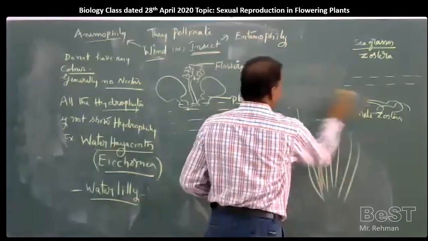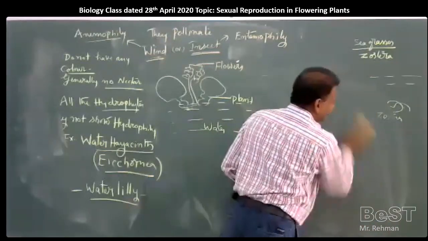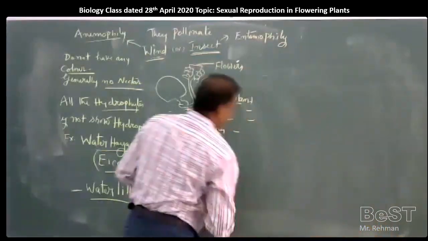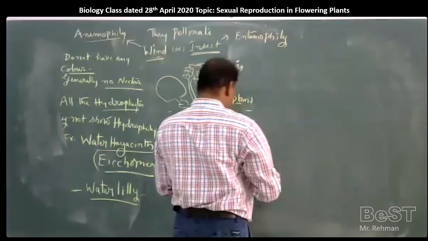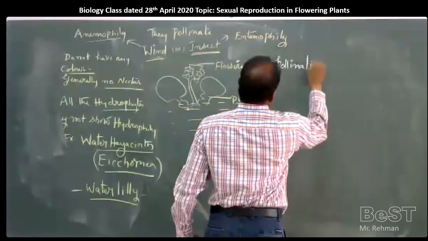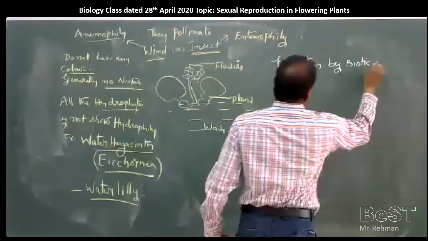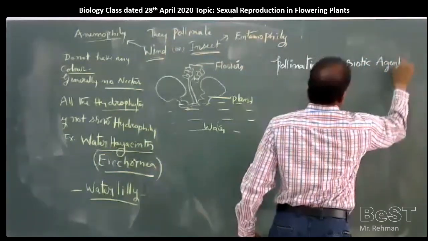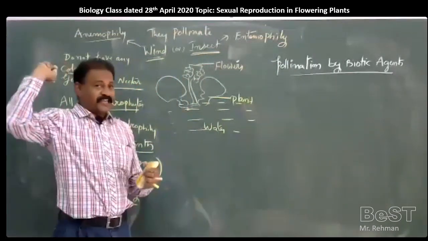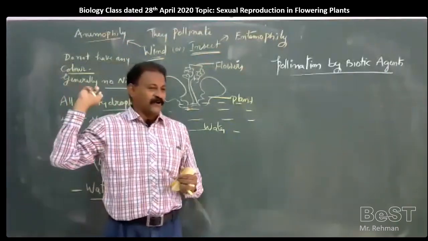So in pollination we have studied abiotic agents and biotic agents. Abiotic agents are wind pollination and water pollination.